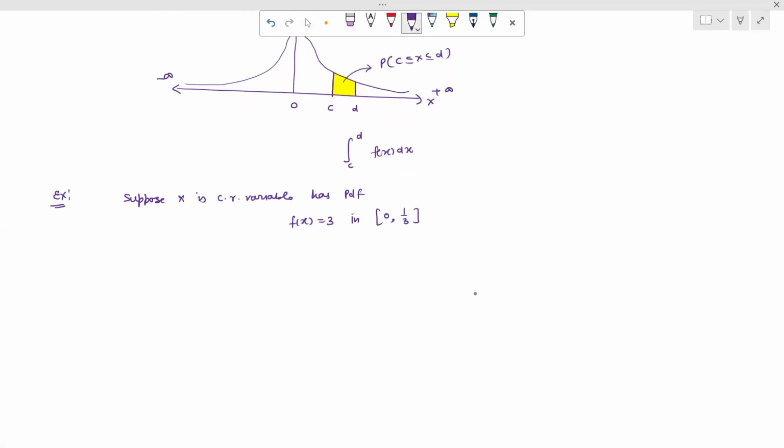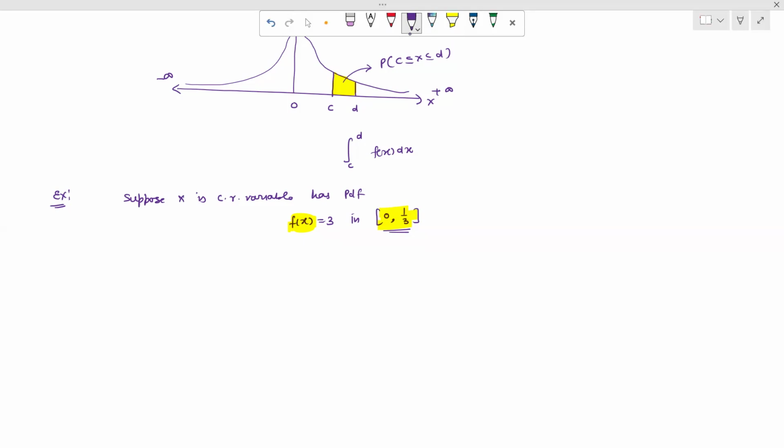What do you mean by this interval? Suppose we are drawing a line. That means the function is defined only for this interval, otherwise the function value will be 0. Basically this function is defined only for the given interval 0 to 1/3. So we take the value f(x) equal to 3 only for this interval.